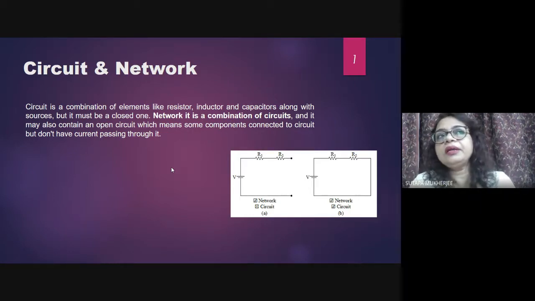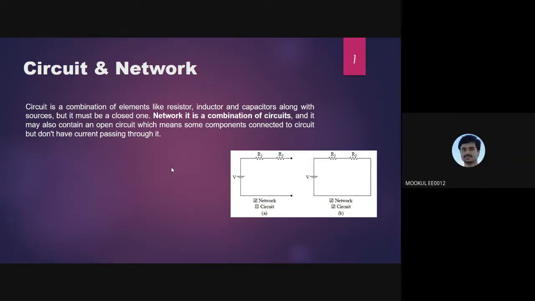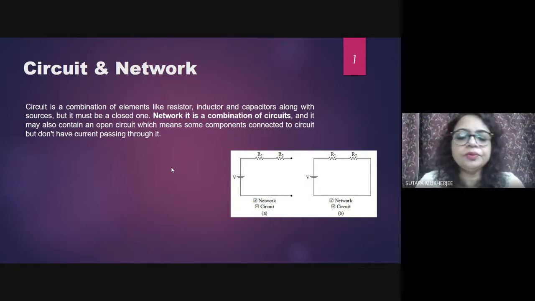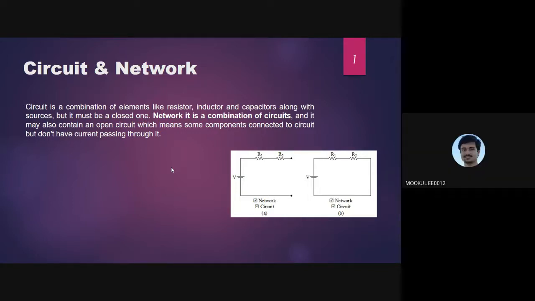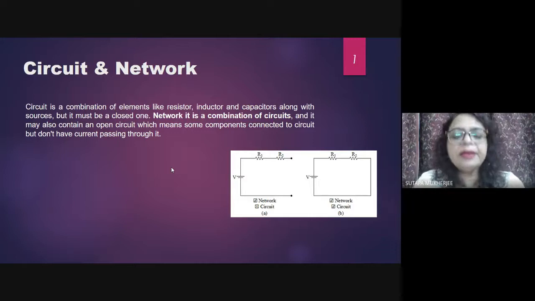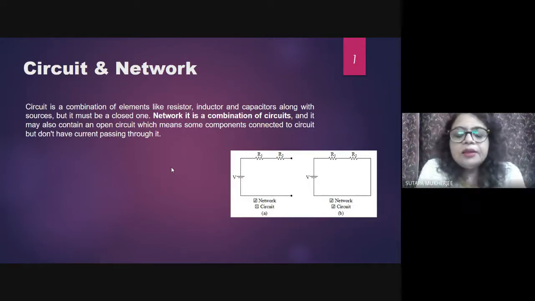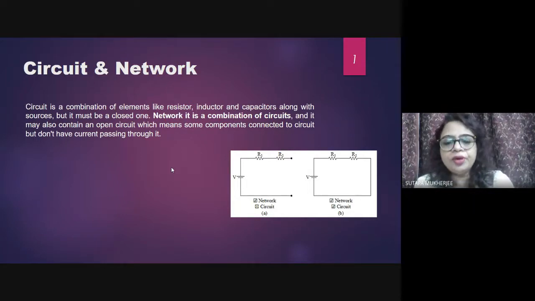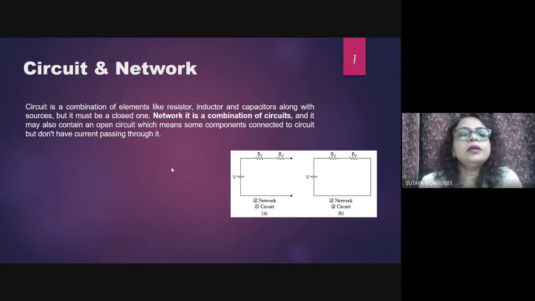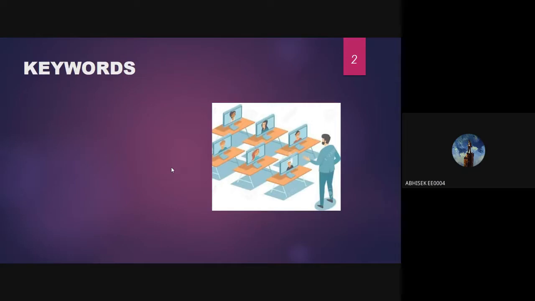Can you tell me any unilateral element? Ma'am, resistor. I just told you a resistor is bilateral. Sorry, ma'am. Diode. Diode, right? Why is it called unilateral? Because if it is forward biased, the amount of current will be more, and if it is reverse biased, then the amount of current will be different. Right? So come to the next slide.